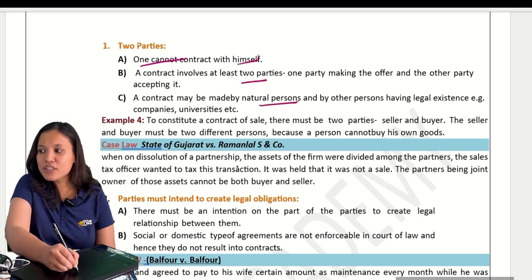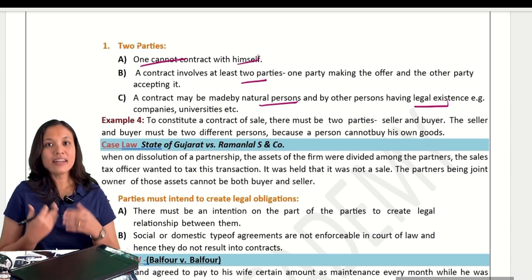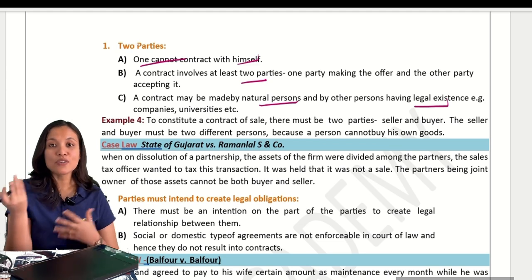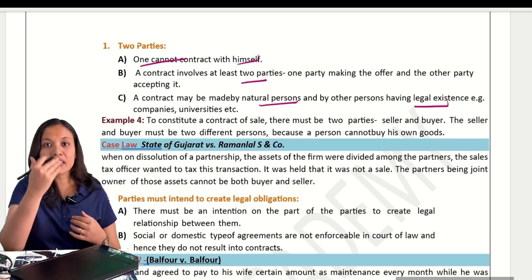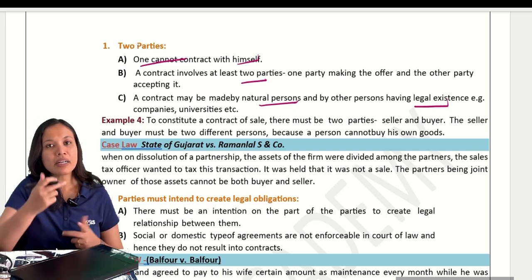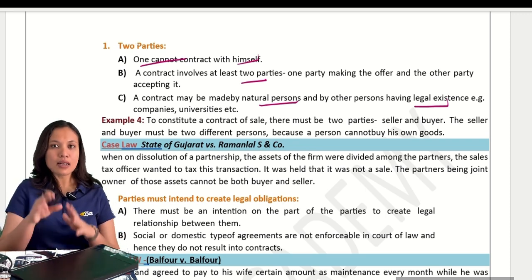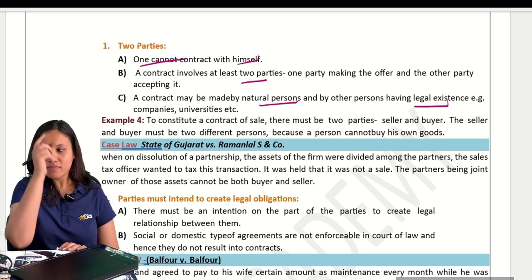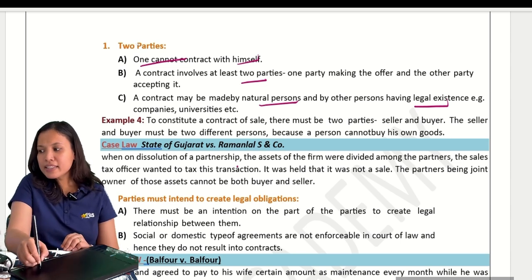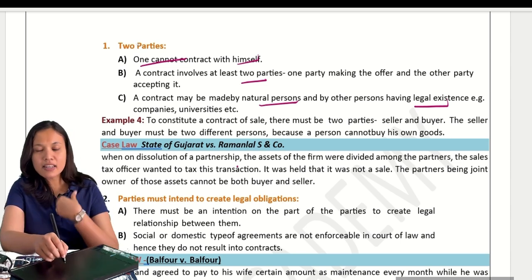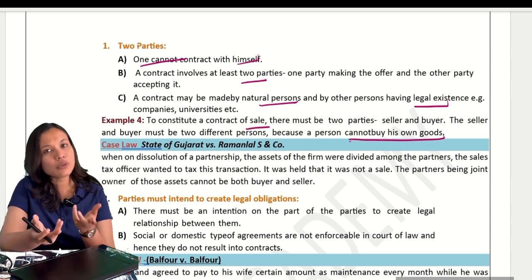But the contract can be made by natural persons and other persons having legal existence. Suppose a natural person like me can make a contract with an artificial person. Who is an artificial person? A company, correct? I can make a contract with the company and that will be valid. That is one party and I am one party, two parties. But now, a very, very important thing: for a sale to happen, there must be two people, one seller and one buyer. In a contract of sale, there must be two different persons, because a person cannot buy his own goods.